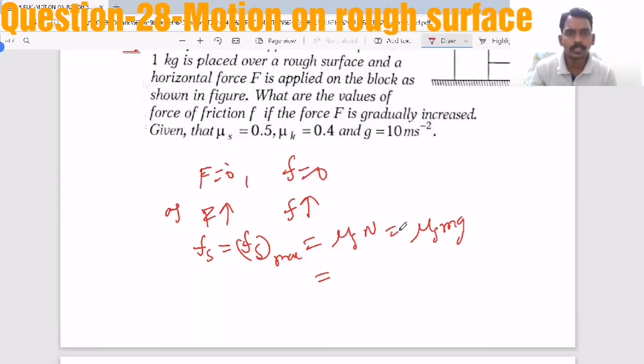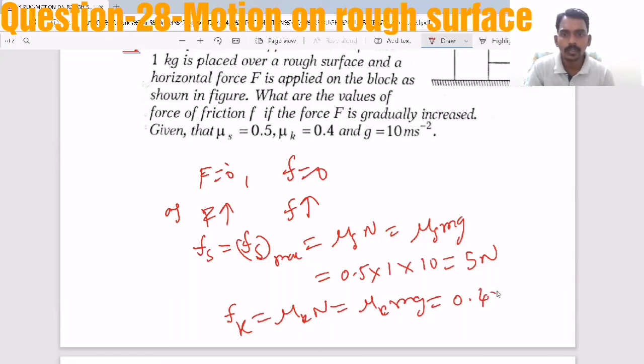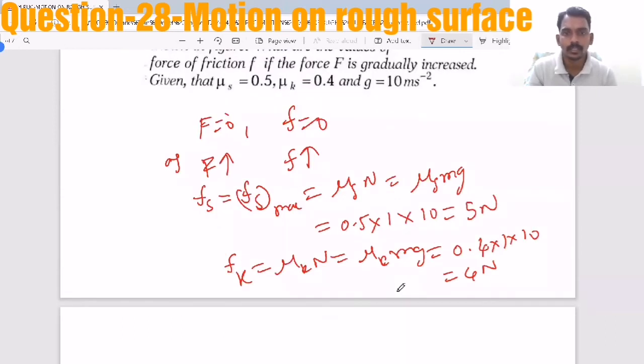Mu s is 0.5, mass is 1 kg, g is 10, so 5 Newton. Then the body starts moving, and it becomes kinetic friction, that is mu k N, so mu k mg, that is 0.4 into 1 into 10, which is 4 Newton. That is the way you need to understand. After that, the friction remains constant.